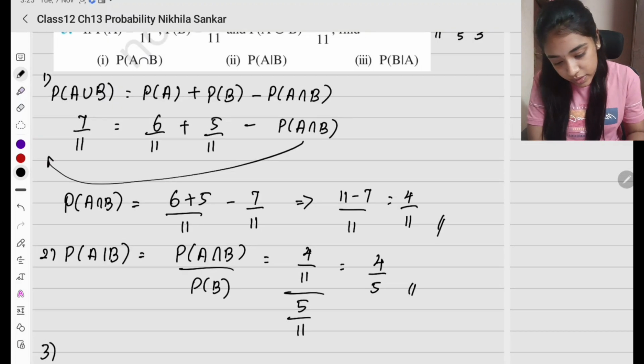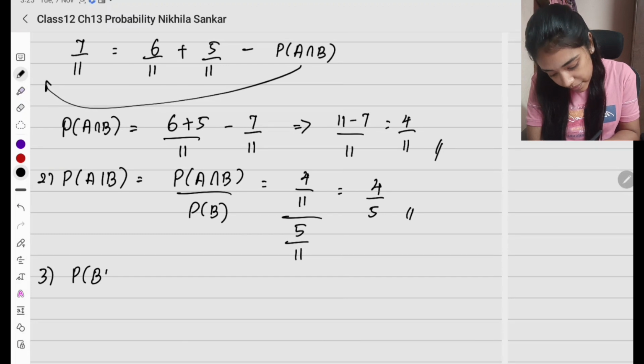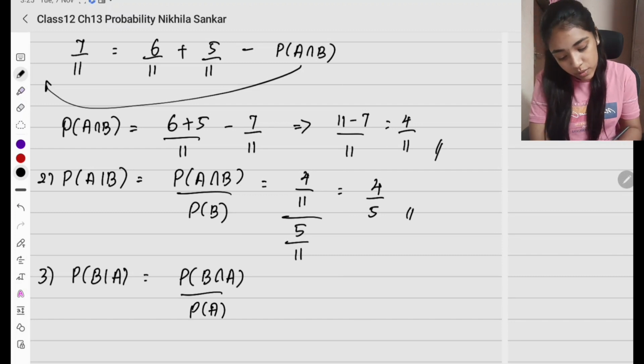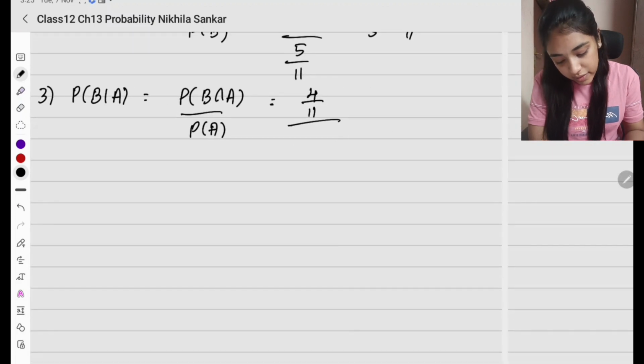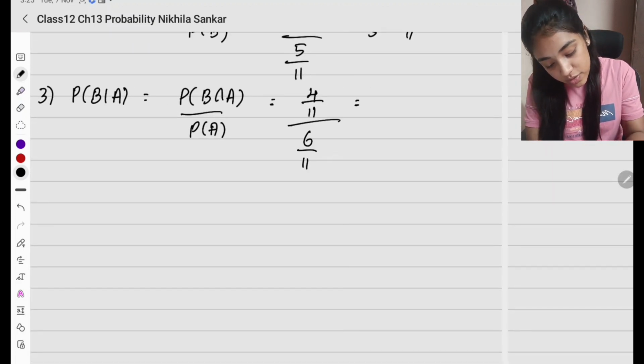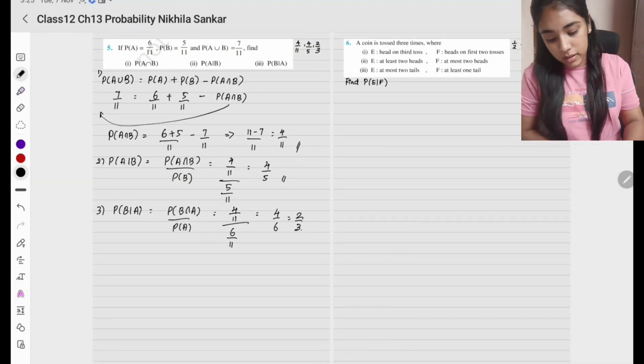Third subsection, probability of B given A. So probability of B given A is going to be probability of B intersection A divided by probability of A. Write whatever is given in the denominator. So the intersection is going to be the same, divided by A, which is 6 by 11. So this is going to be 4 divided by 6, which is 2 divided by 3. Okay, simple. Please copy.